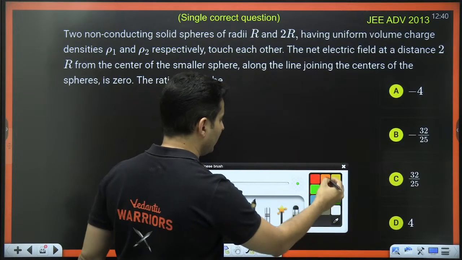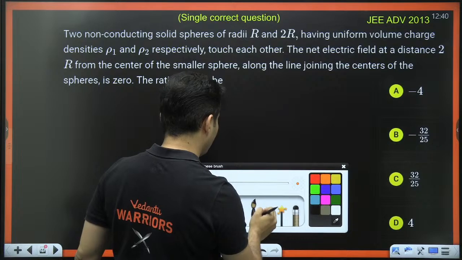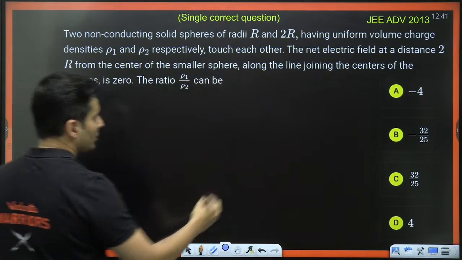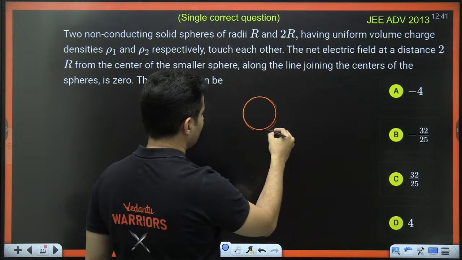Let me just draw the diagram first. So let's say this is one sphere.